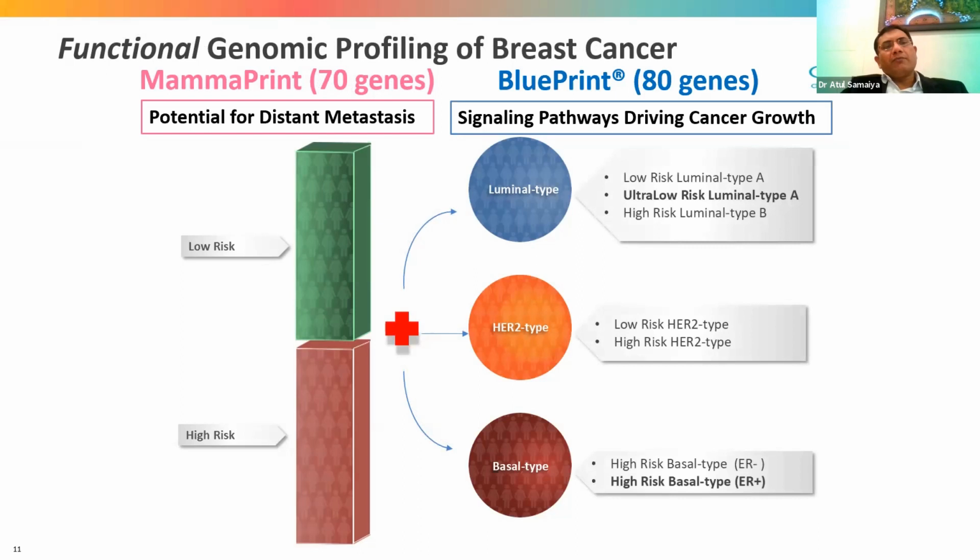So based on the combination of this MammaPrint 70-gene assay and the BluePrint 18-gene assay, they divided the combination of these two. The low risk and the high risk based on the MammaPrint can be further divided based on the BluePrint, whether they are low risk luminal type A, or ultra low risk luminal type A, or high risk luminal type B. Similarly, they are low risk HER2/neu positive or high risk HER2/neu positive. And similarly, there are ER positive tumors which have been classically defined as luminal A or B. They have a basal-like characteristic, and this can be defined by this functional genomic profiling of breast cancer by the combination of MammaPrint and BluePrint.